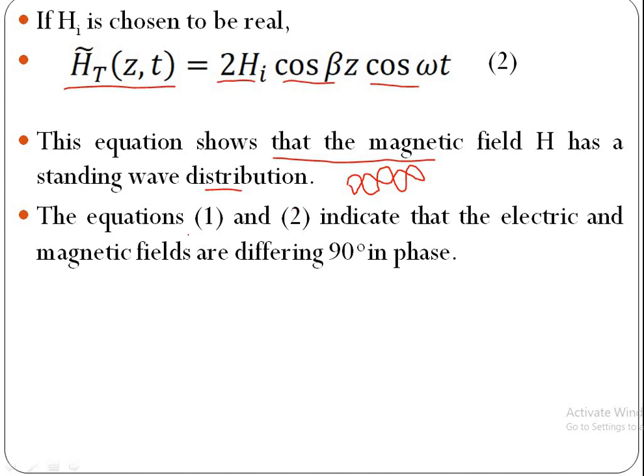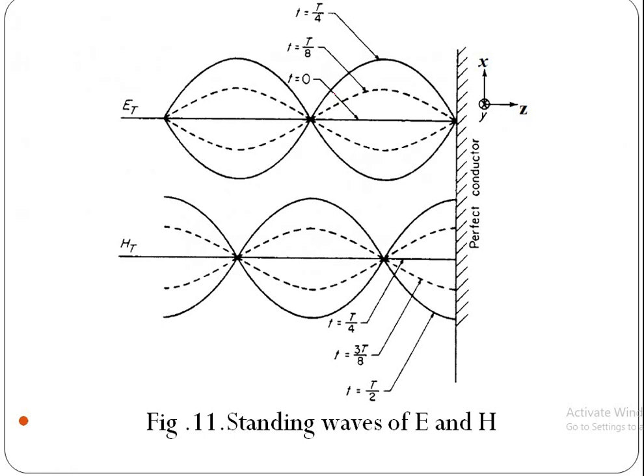But equations 1 and 2 indicate that the electric and magnetic fields differ by 90 degrees in phase. In equation 1, in electric field you have sine terms, here you have cos terms, hence there is a 90 degrees phase difference between total electric field and total magnetic field. This is the standing wave pattern of the electric and magnetic fields.